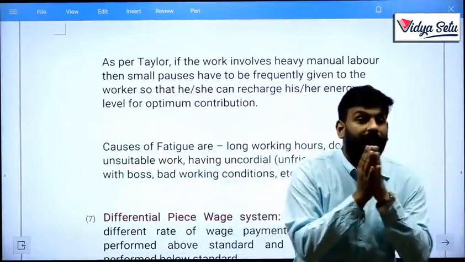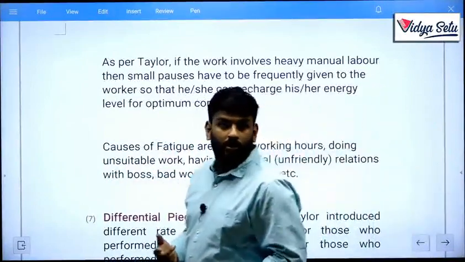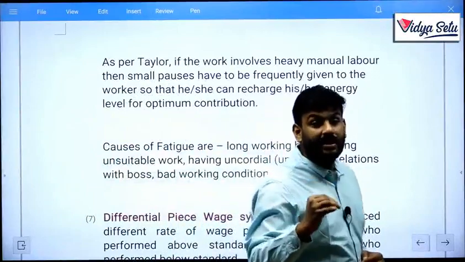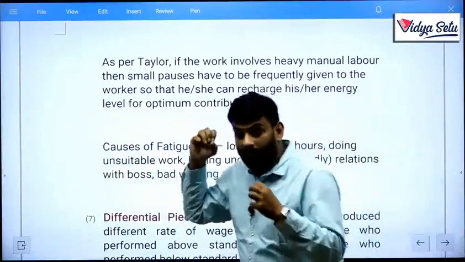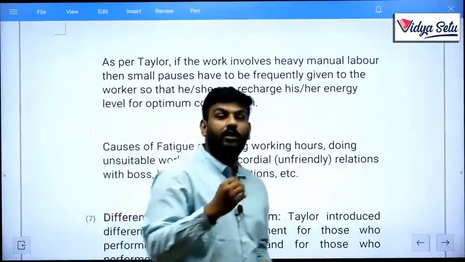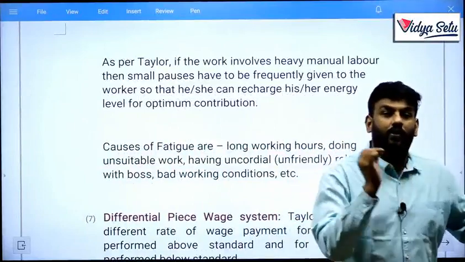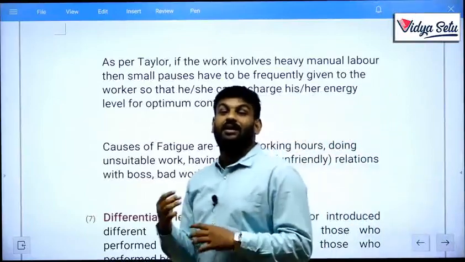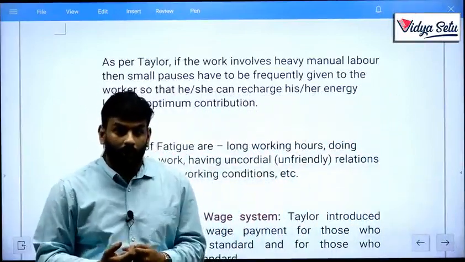Whose efficiency will be better, A or B? B, because he is taking rest, giving rest to his mind, so that whenever he comes back, he will give better production. A will retain only 1 hour or 1.5 hours of study, but B will retain, there are chances that he will retain 100% of the chapter.